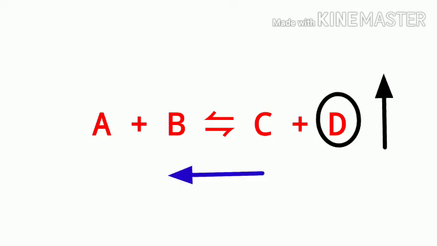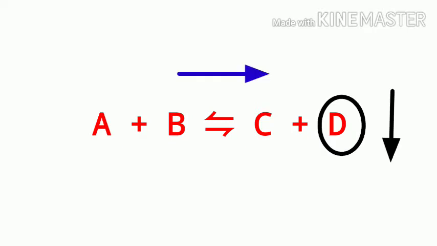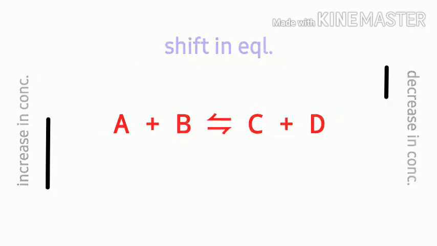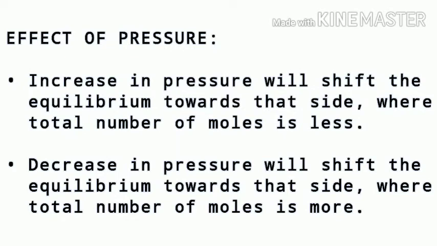Now let us see, if the concentration of the product is increased, then the equilibrium will shift towards the reactants, that means in the backward direction. If the concentration of the product D is decreased, then the equilibrium will shift in the forward direction. This single depiction will help you to understand the changes in concentration and the effect in equilibrium in a better way. After this, let's move on to the effect of pressure.